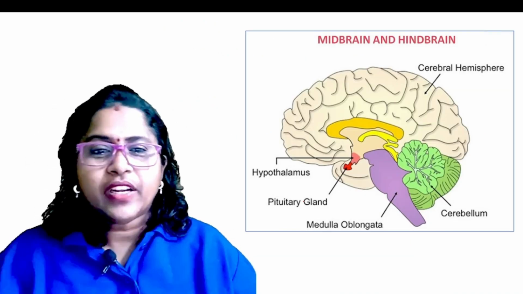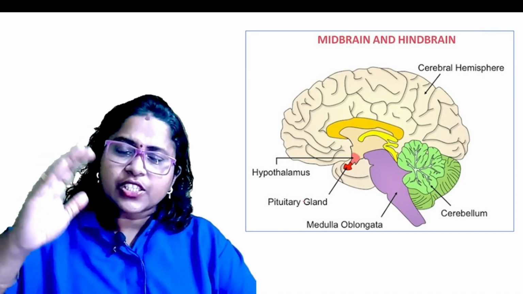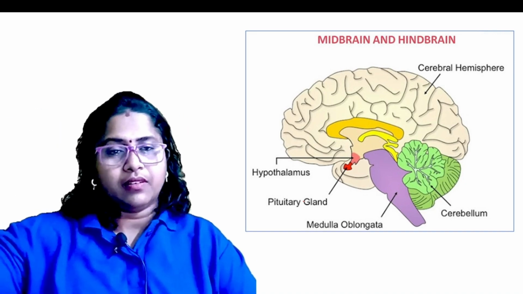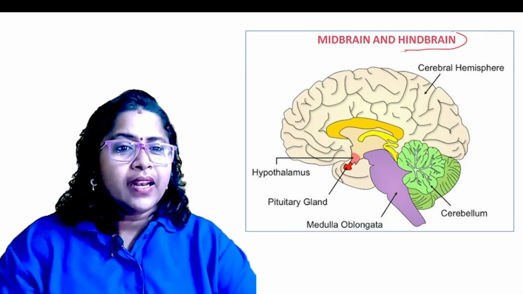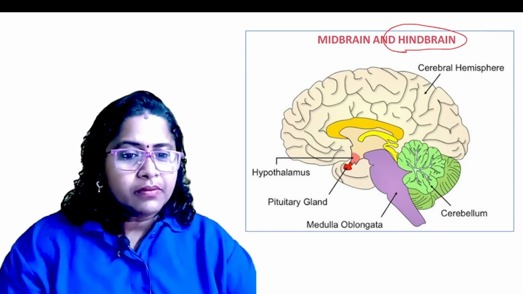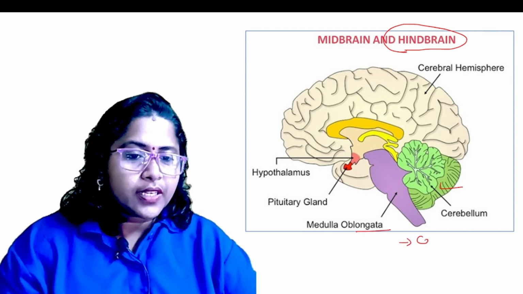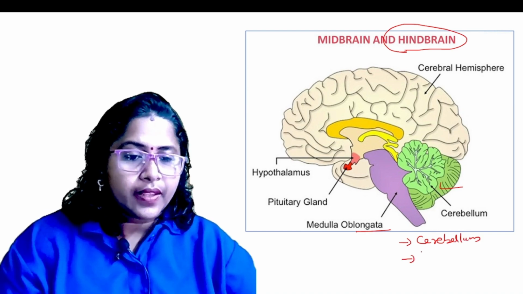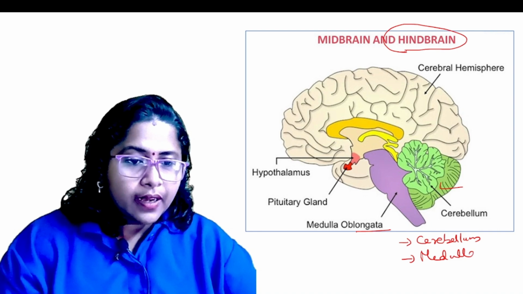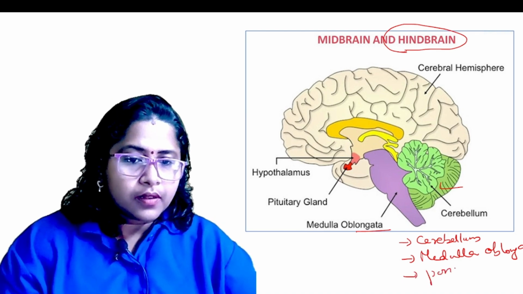Okay, now moving to the midbrain and hindbrain. Midbrain, it is only a connection between the forebrain and the hindbrain. That's all. What about hindbrain? Hindbrain consists of cerebellum, medulla oblongata, and then one more thing, pons.